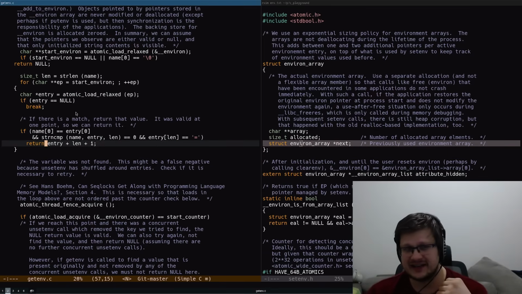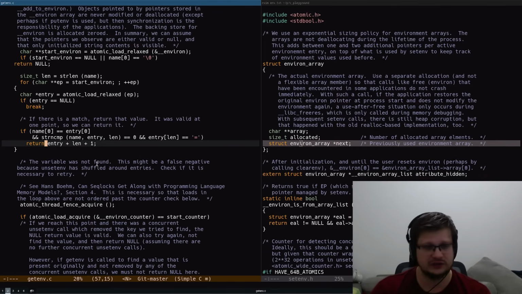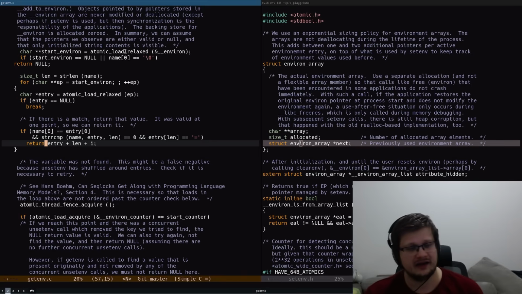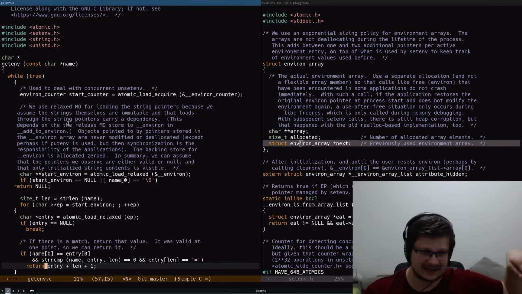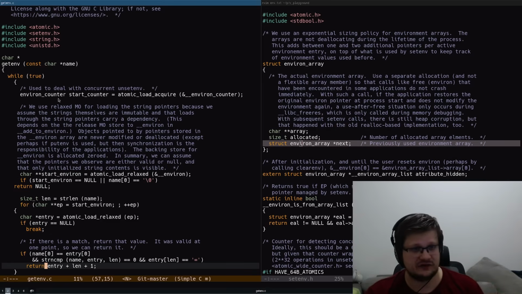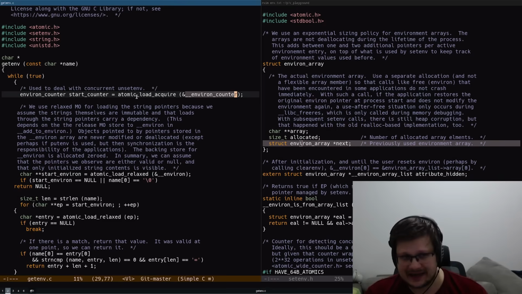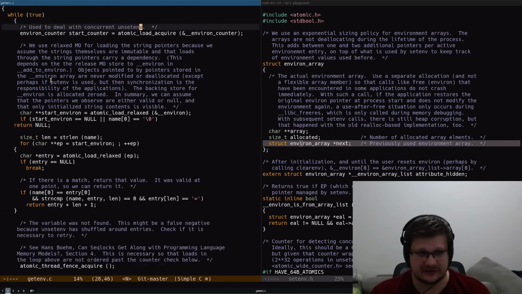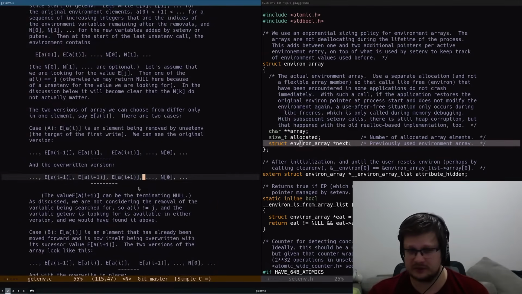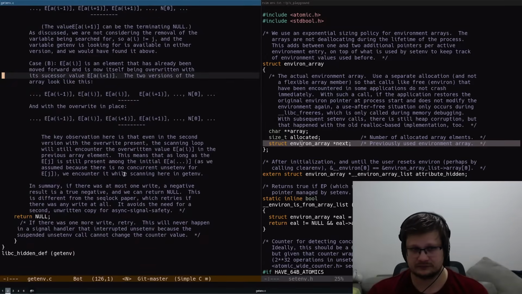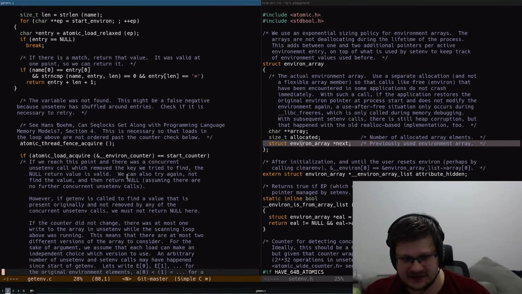But getenv actually has a lot more to it than just finding an entry after setenv. It also handles unsetenv in a completely different way. And if you look at it, it loads some kind of environ counter that's used to deal with concurrent unsetenv. And at the very end, it has this huge block with a big comment. So what happens here?